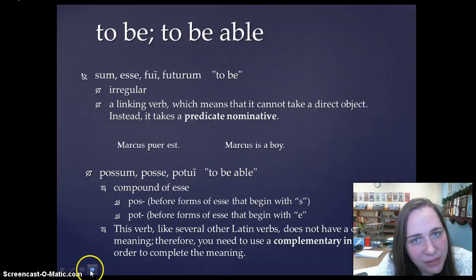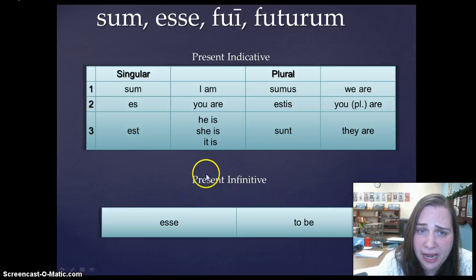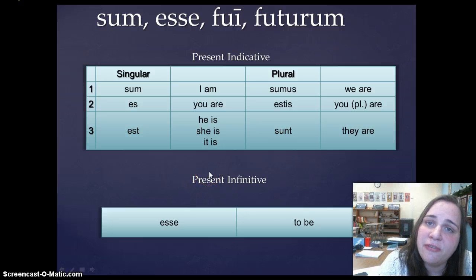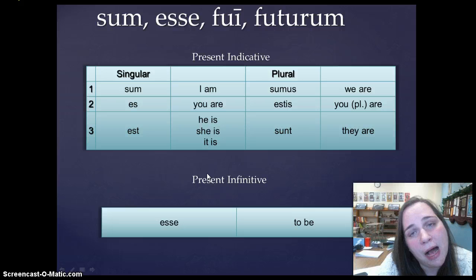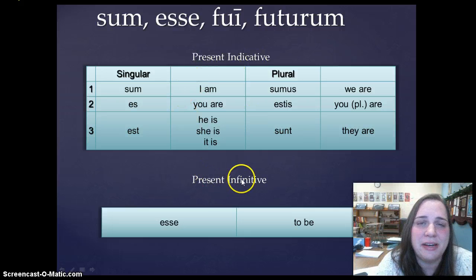But for right now, what I really want you guys to note and to be able to do is conjugate sum, esse, fui, futurus, and possum, posse, potui in the present indicative and in the present infinitive.